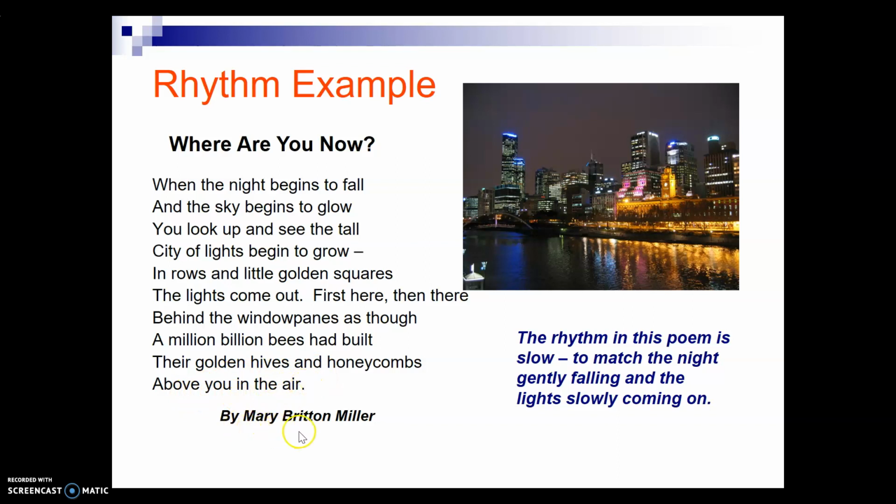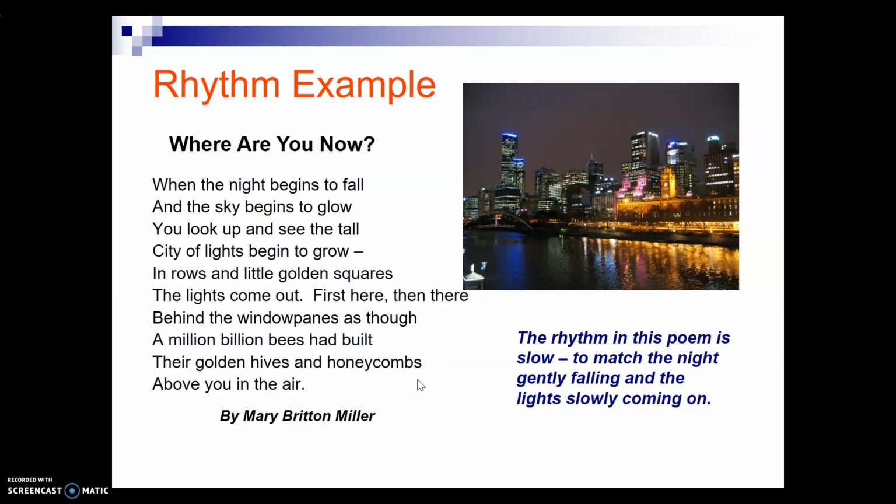This was written by Mary Britton Miller. The rhythm in this poem is slow. It's to match the night gently falling and the lights slowly coming on. So here are some examples of rhythm in poems.